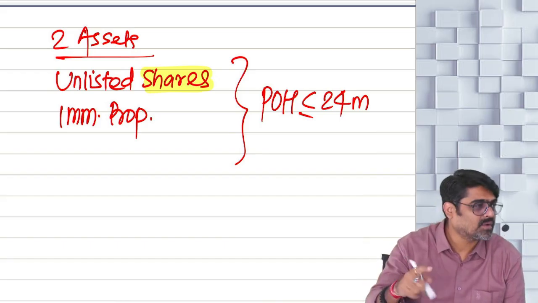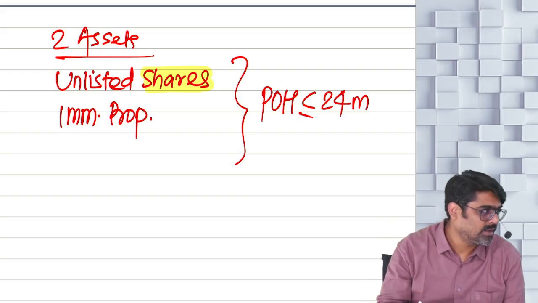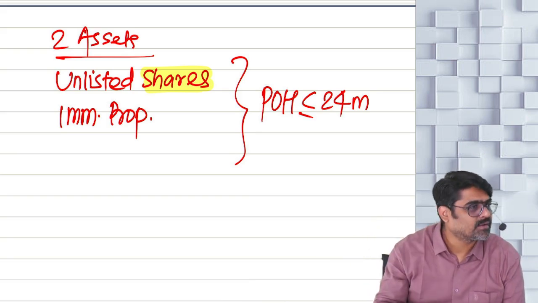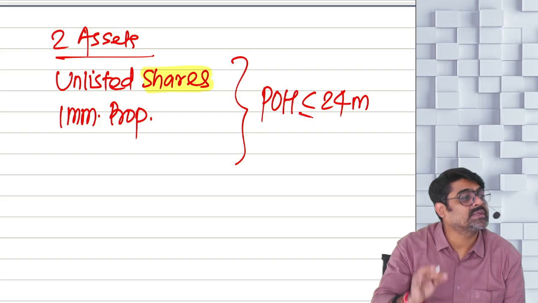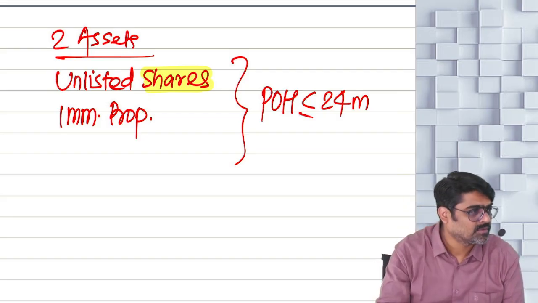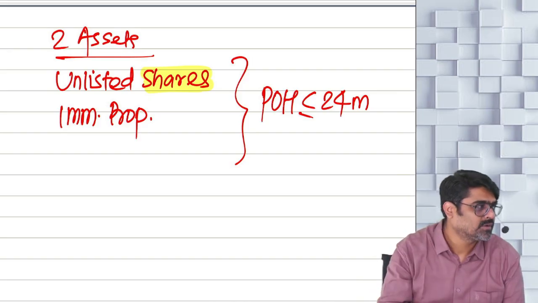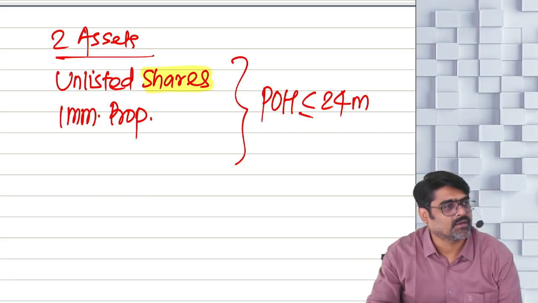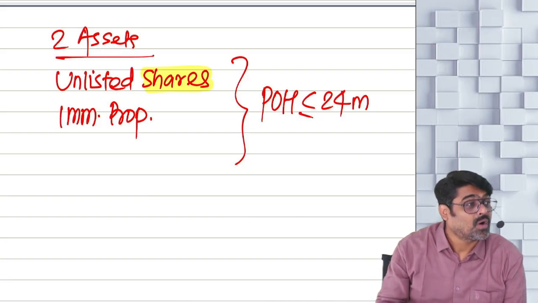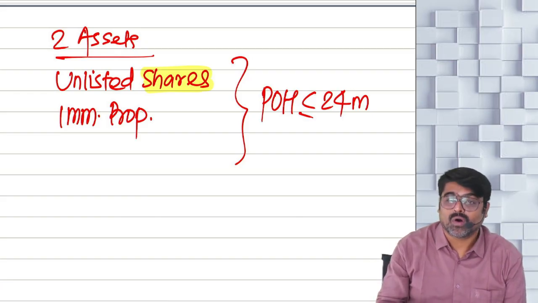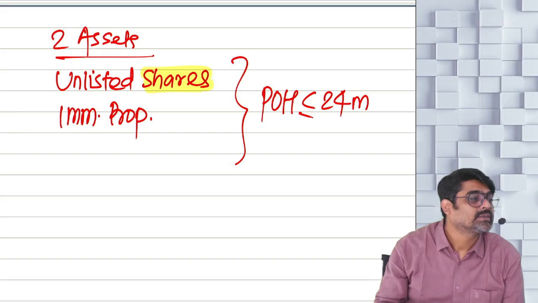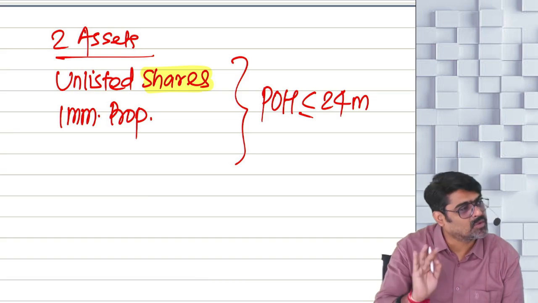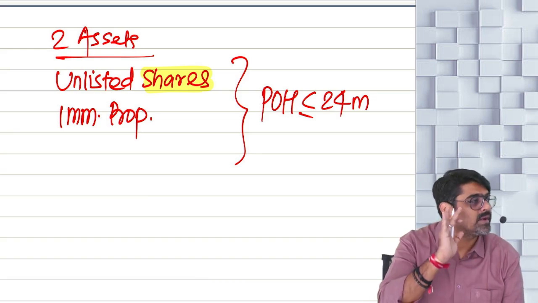So last year, what did I say? Last year, on 23rd July, an amendment came, and that has changed this entire thing. Now the assets for which the period of holding was 36 months, for all those assets the period of holding is reduced from 36 to 24 months. Done. For all the assets for which you used to see 36 months, the 36 months period of holding will no more be applicable for any assets. For those assets, the period of holding will now be taken as 24 months.